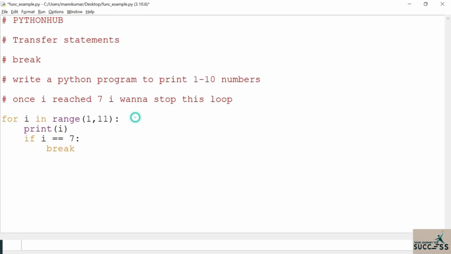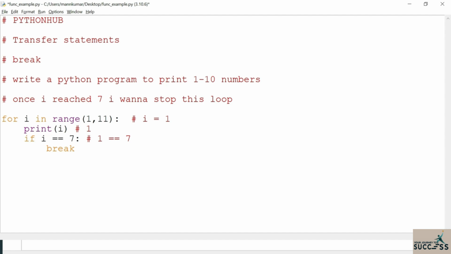So what is my I value in the initial iteration? I value is 1 in the initial iteration. So I value 1 is getting printed, and this condition is getting false. 1 equal to 7 is getting false. This condition 1 equal to 7 is completely false.